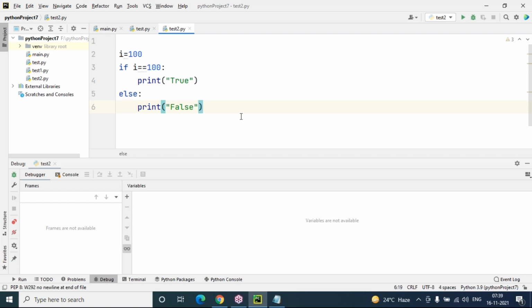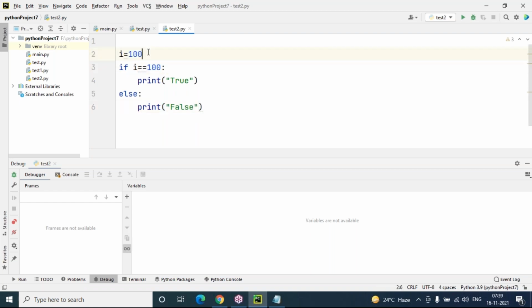Line by line, we can check the code. Actually here it is not required, but when it comes to bigger programs, like if you write 100 lines of code and somewhere you made a mistake and your program is not working well, if you want to trace which line the error is in and what the problem is, these options are useful in a Python program. Okay, so this is a simple if else condition I have written, and any condition you can write will work.